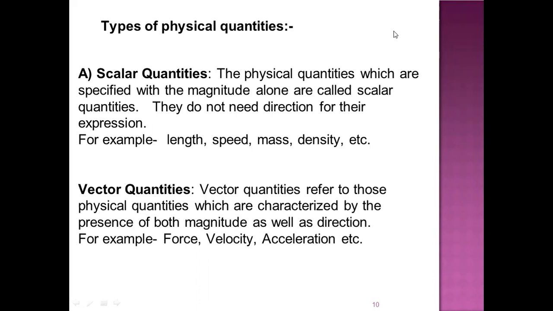However, in case of force, if we are measuring it from the left side or right side, because of the direction, there can be some change in the effect of the force, and that is the reason why force is characterized by magnitude and direction. Those physical quantities which are characterized by both are called vector quantities. And this is not only force, there are certain other examples of vector quantities, such as velocity, acceleration, etc.